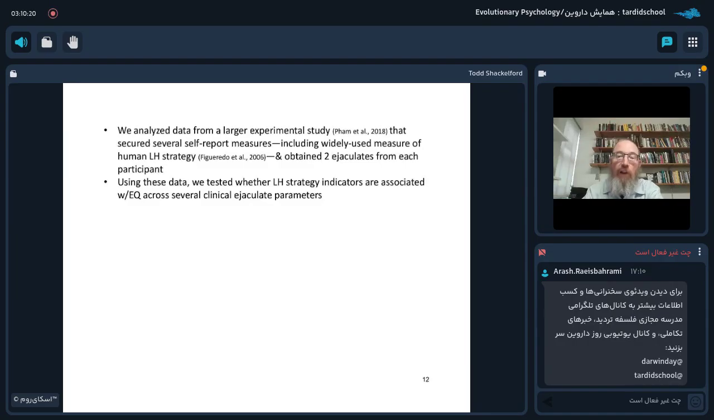And what we did is we analyzed data from a larger experimental study that secured several self-report measures, including a widely used measure of human life history strategy. And we obtained 2 ejaculates from each participant. Using these data, then, we tested whether life history strategy indicators are associated with ejaculate quality across several clinical ejaculate parameters.